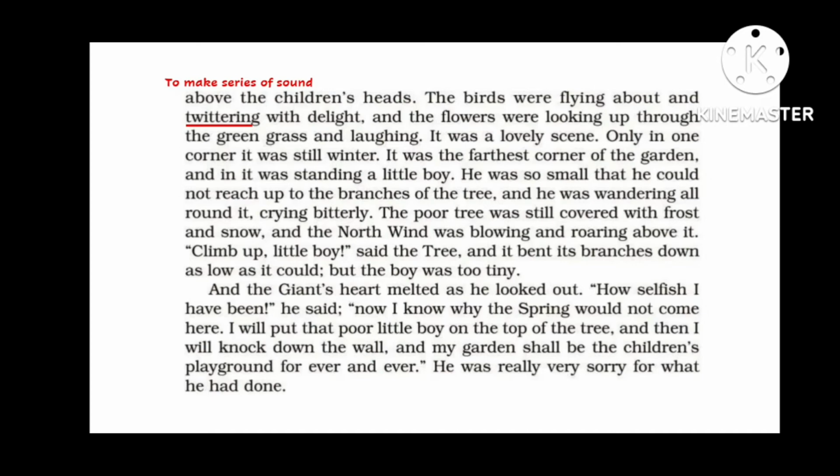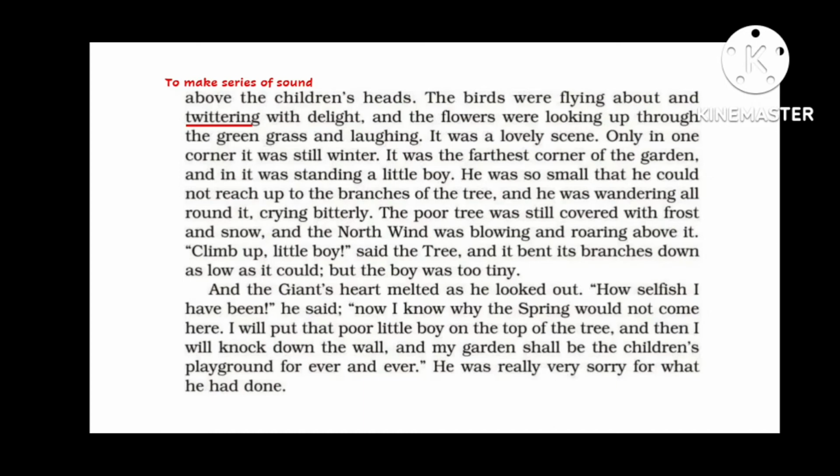And the giant's heart melted as he looked out. He felt pity as he looked at that little boy. How selfish I have been, he said. Now I know why the spring would not come here. I will put that poor little boy on the top of the tree, and then I will knock down the wall, and my garden shall be the children's playground forever and ever. He was really very sorry for what he had done.